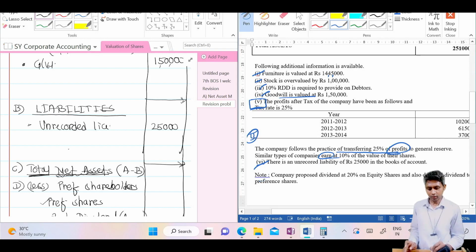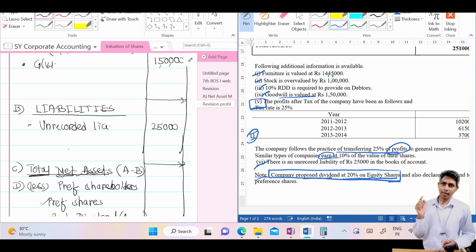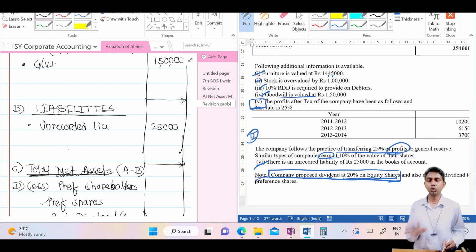And then last note, the company proposed dividend 20% on equity shares only. This part of a sentence, proposed dividend to equity shares. While discussing theory, what I said, don't consider proposed dividend to equity shareholder. Why? Because we are now doing cum dividend calculation, not the ex dividend calculation. If examiner asks you to do so, then you should consider, otherwise you shouldn't consider.